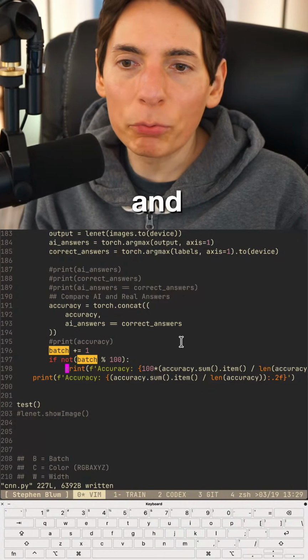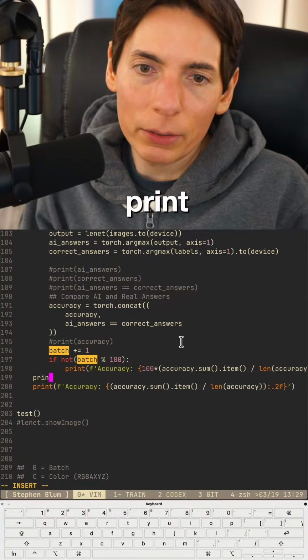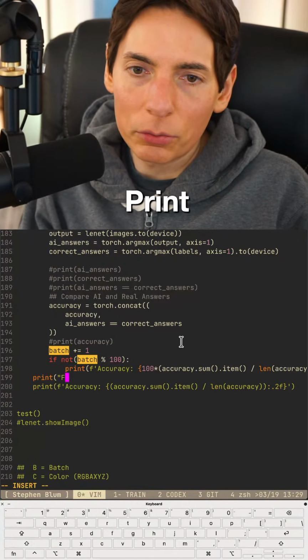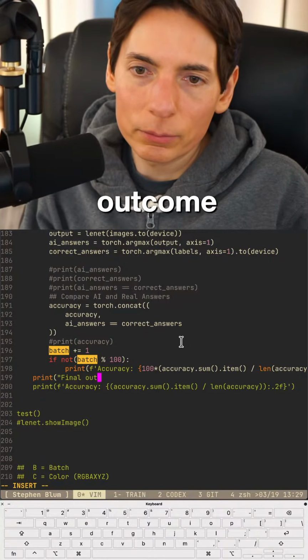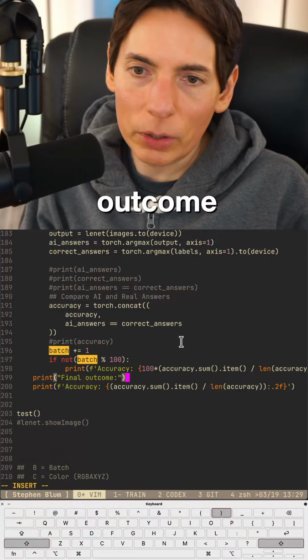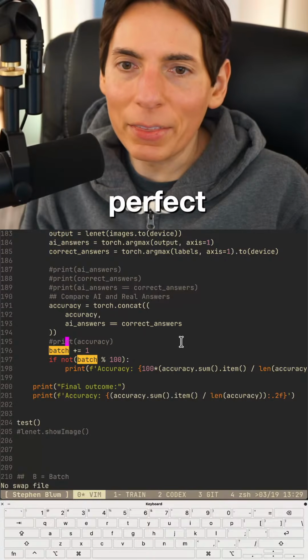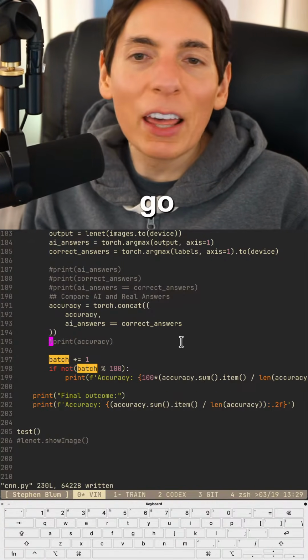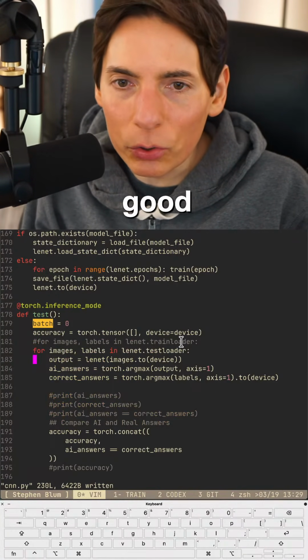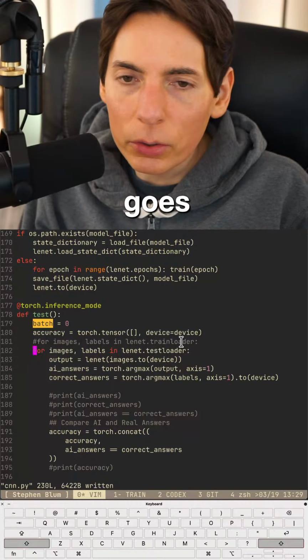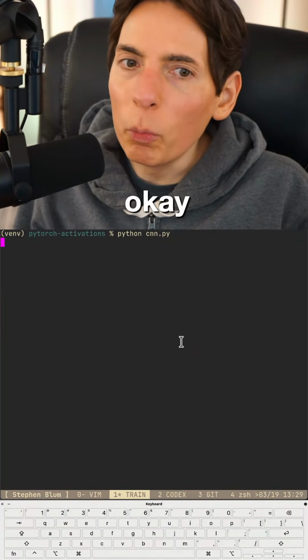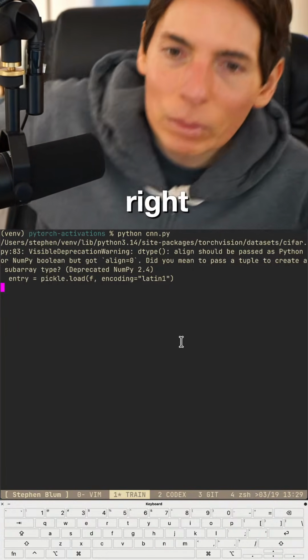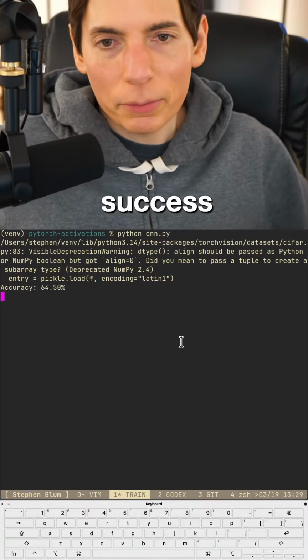Okay, and then we'll finally print final outcome. Here we go. Perfect. Okay, I think it's it. There we go. And then we just click the run button and we'll see how good it goes. Test loader looks good. Okay. Boom. Run. All right. Are we going to see success or failure?